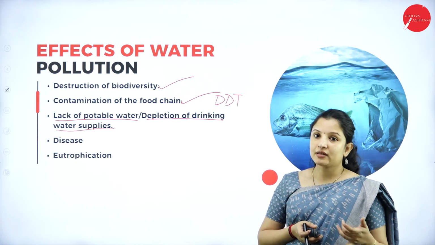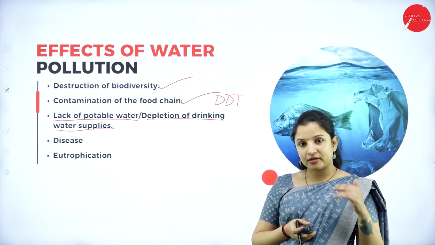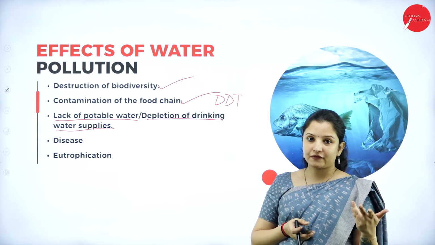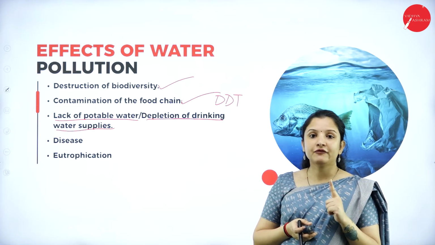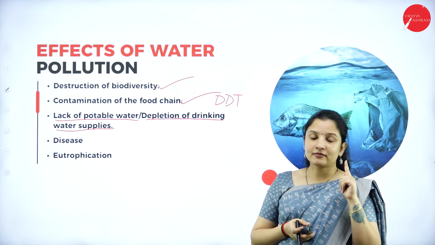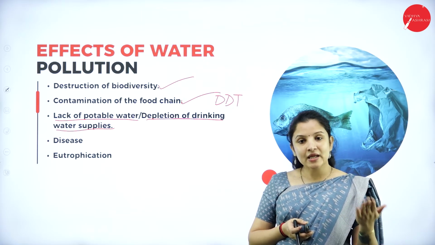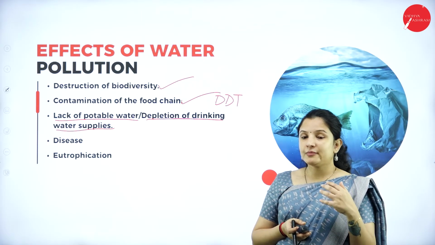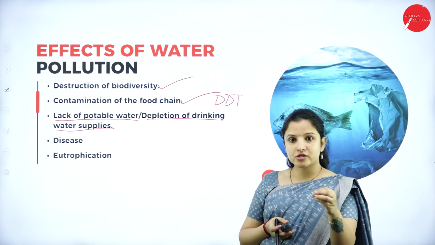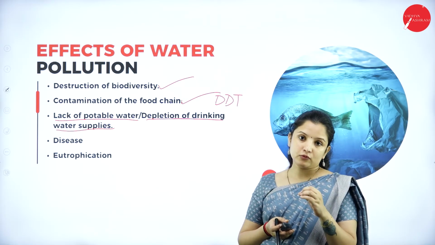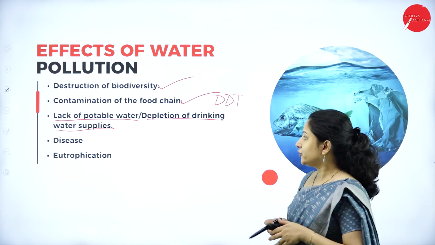If we contaminate the rivers, ponds and all that, then the fresh water will reduce, because of the contamination of the fresh water, and we know that only 1% of the earth has fresh water. Again, in that 1%, most of that goes to agriculture. Whatever is remaining is for human consumption. So imagine how much we need to protect the water, right? So therefore, the pollution causes the lack of potable water or drinking water, causing a lot of problems to human beings.